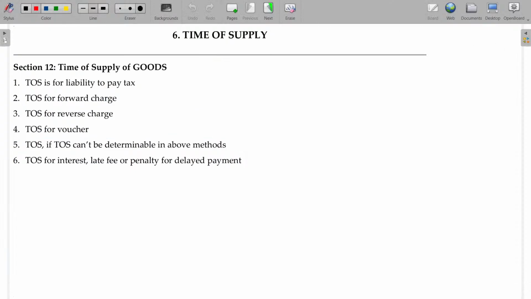Let's see time of supply. Time of supply is nothing but the point in time at which the supply is going to be taxable. At what point in time it is going to be taxable is determined based on the time of supply.